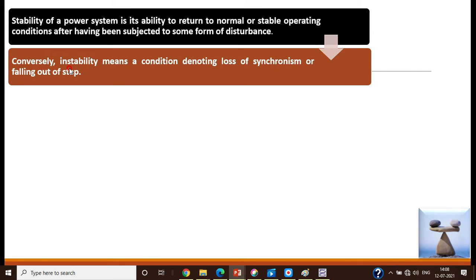Conversely, instability means a condition denoting loss of synchronism or falling out of step. That is, the restoring forces are not sufficient to counterbalance the disturbances. In that case, the system goes into the unstable condition, which is a loss of synchronism or falling out of step.